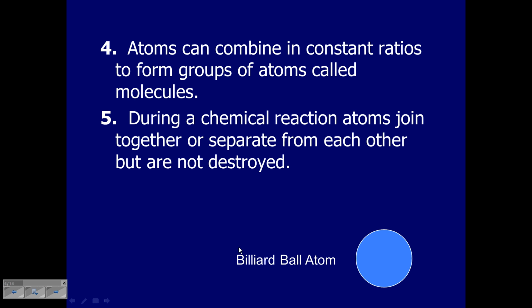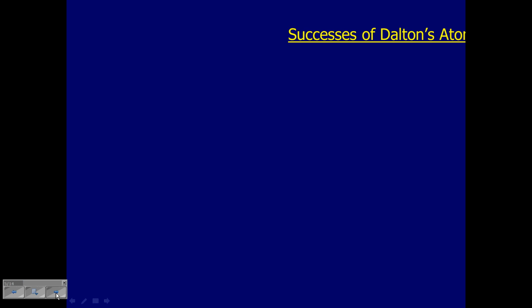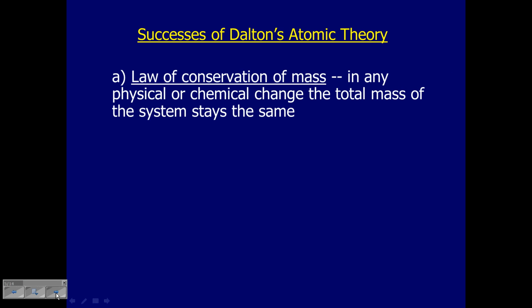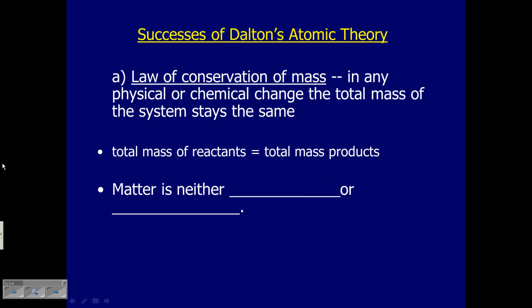So we call Dalton's atom the billiard ball atom because he really didn't have any features in it. There's no electrons or no protons. It's just a sphere, just a thing. So it's like a pool ball, right? It doesn't have any features to it. So that's why we call it the billiard ball atom. All right. So what made this so great?